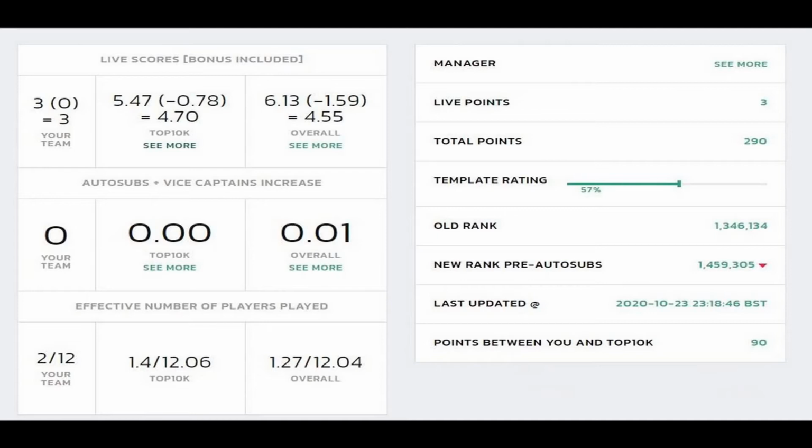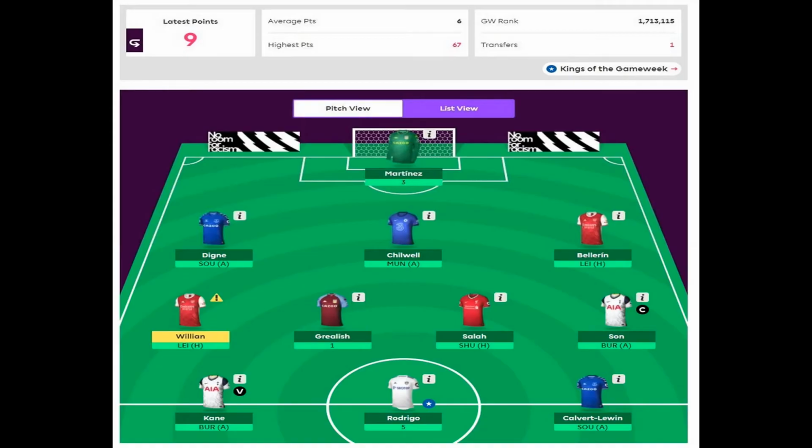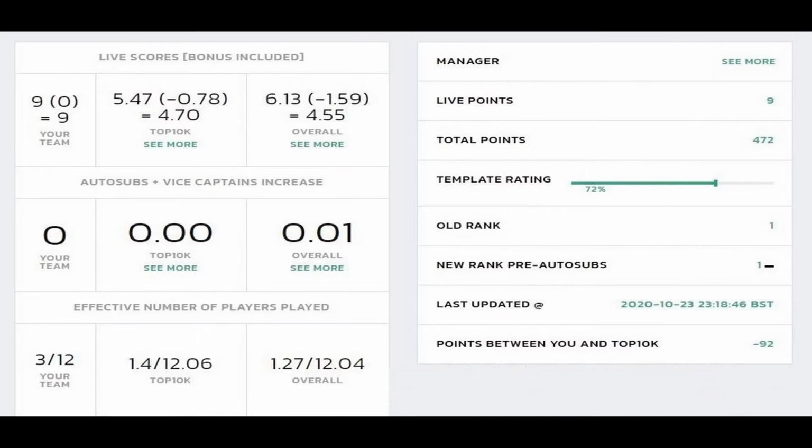For an example, let's have a look at the template of the current number 1 manager in this season. This is the Game Week 6 team for the current number 1 FPL manager, and here is the total points so far after the Villa and Leeds match. Please keep in mind these stats are only after the Villa and Leeds match. Now if we look into the template, the rating of the template is 72%, with the likes of Kane and Dominic Calvert-Lewin included in the team.